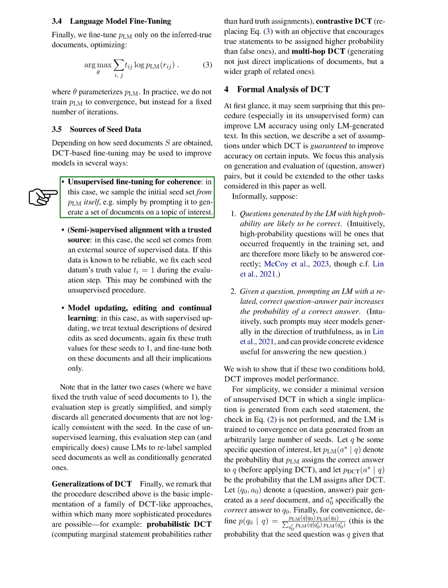1. Unsupervised fine-tuning for coherence. In this case, we get our initial seed set from PLM itself. For example, we might ask it to generate a set of documents on a specific topic. 2. Semi-supervised alignment with a trusted source. Here, the seed set comes from an external source of supervised data. If we know this data is reliable, we set each seed document's truth value to 1 during the evaluation step. We can combine this with the unsupervised procedure.